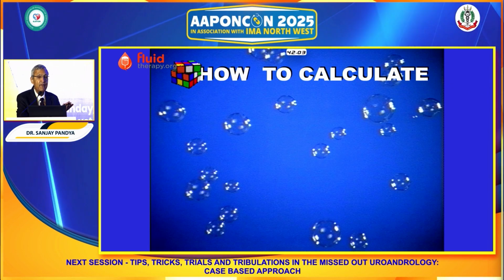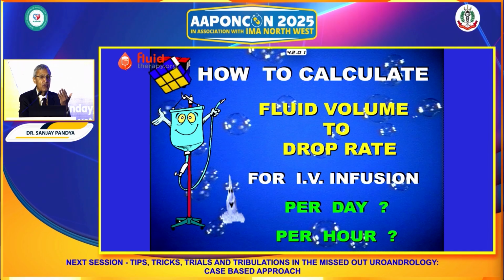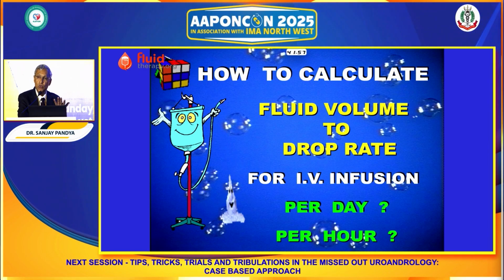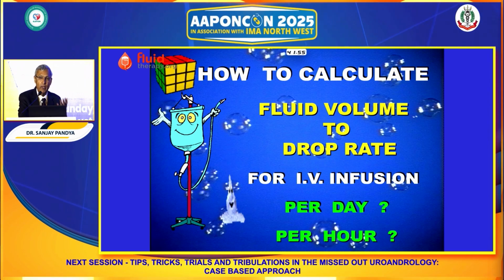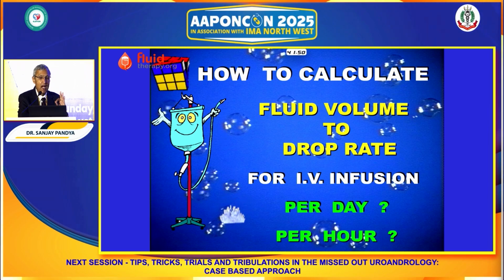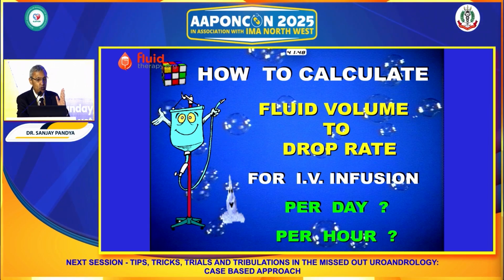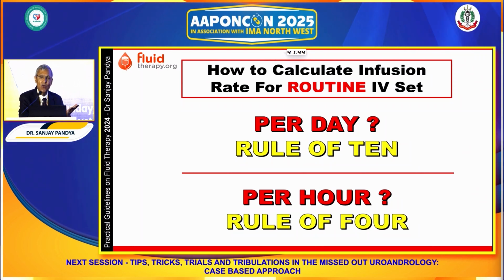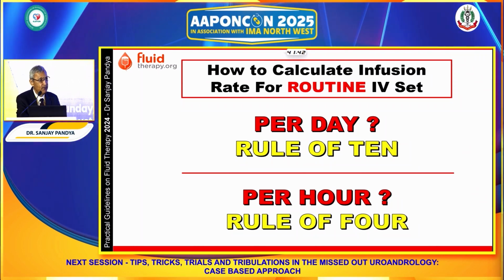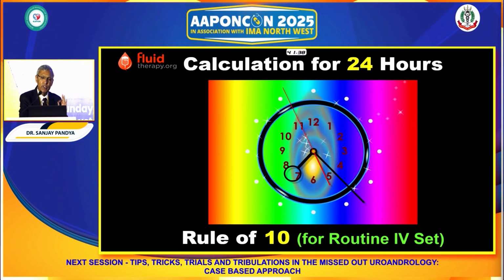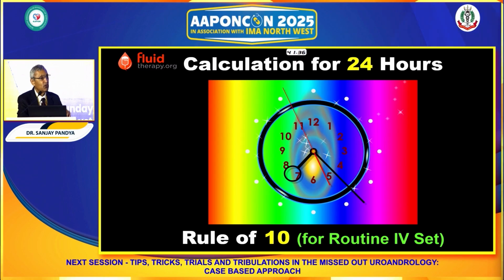Because every patient cannot have an infusion pump, and we usually need to use routine IV fluid, routine IV set to administer IV fluid. So, in day-to-day practice, how do we calculate volume to drop rate when we want to deliver it either for a day or within a couple of hours? There is a very simple formula. Rule of 10 for routine IV set when we want to calculate for 24 hours.